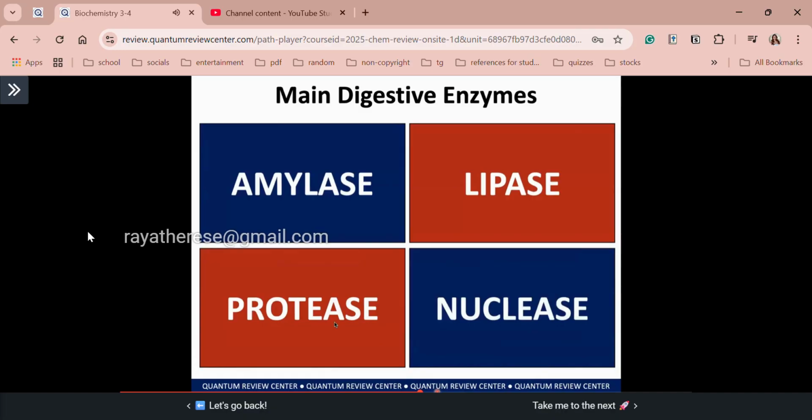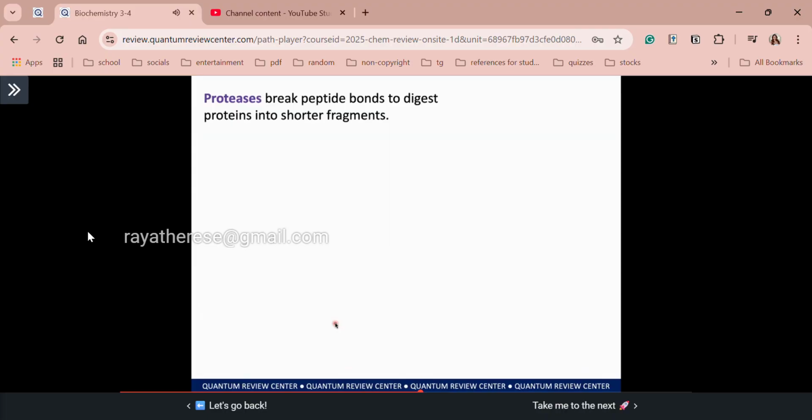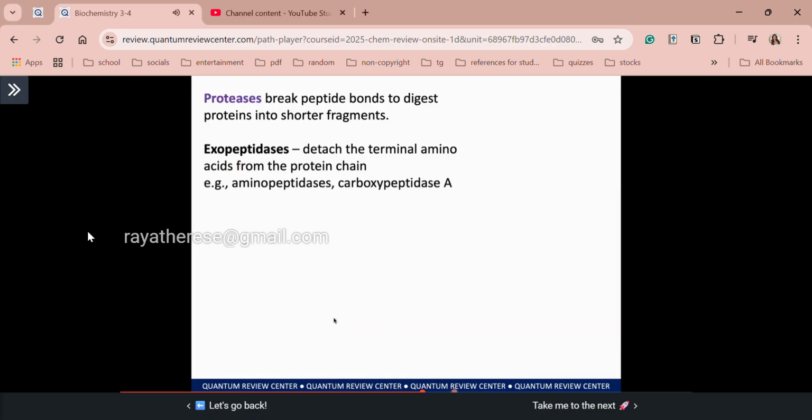So now, our focus here is just protease because again, this is for the discussion of proteins. Formally defined as breaking peptide bonds to digest proteins into shorter fragments. Okay, so protease, class, we can further classify them into two categories. The first one can only act upon terminal amino acids' peptide bonds. We call them your exopeptidases, and the second one is endopeptidases.